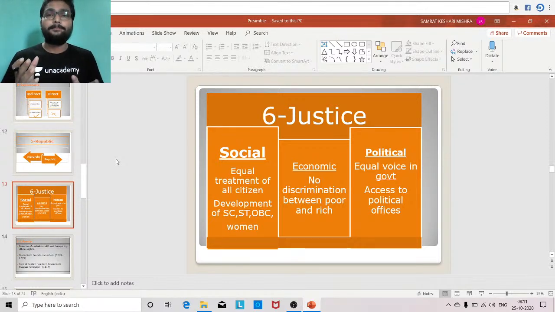It is required to measure the inequality in the society. What does inequality mean? Because we have already discussed in case of social justice that equality is required, because equality is the very basic feature of democracy, as well as it is a very basic feature of the Indian constitution as well. So for that purpose, we need to ensure equality in the society.